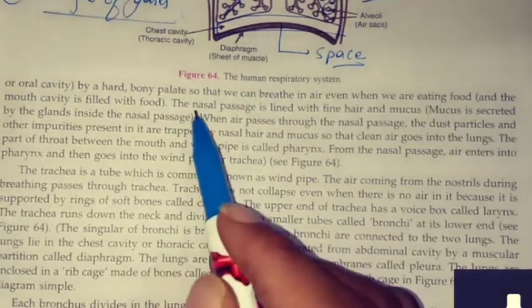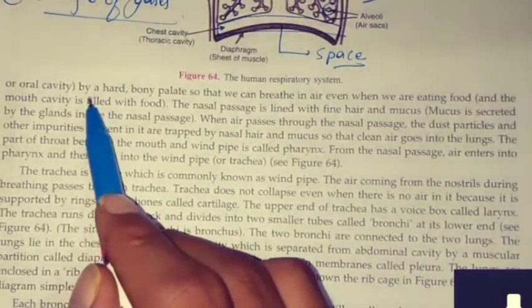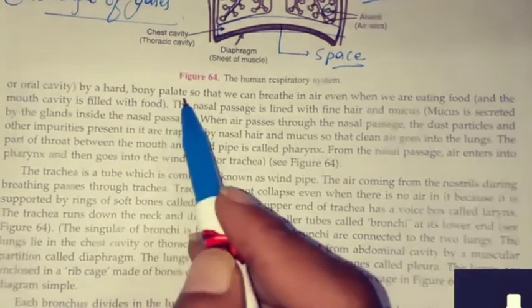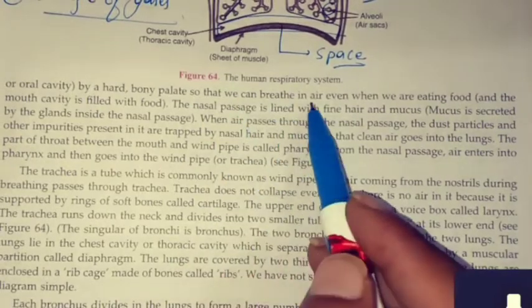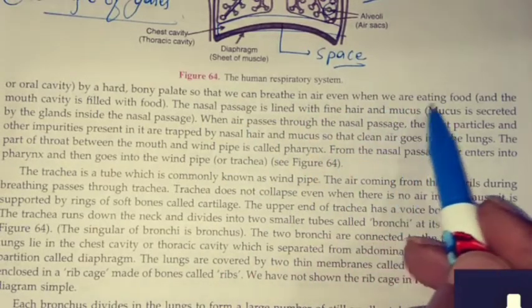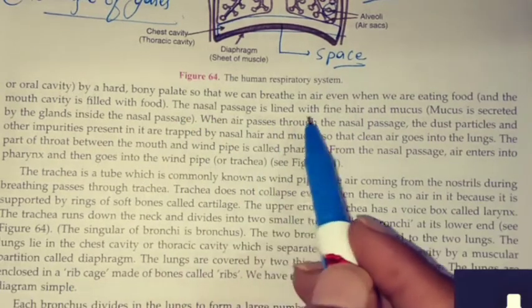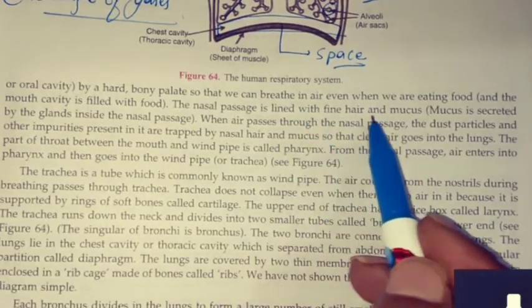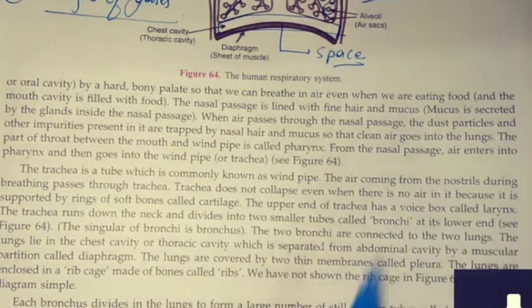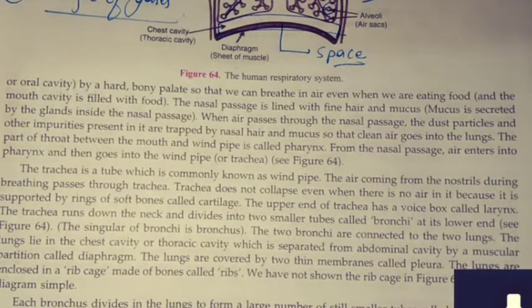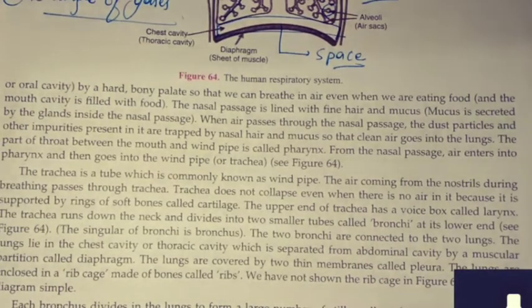So the nasal passage is separated from the mouth cavity by a hard bony palate so that we can breathe in air even when we are eating food. The nasal passage is lined with fine hair and mucus. As I told you, mucus means a lot of jelly-like liquid is present there.